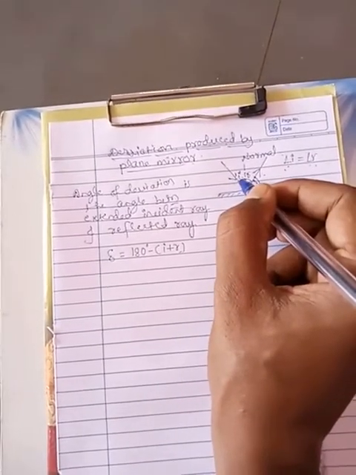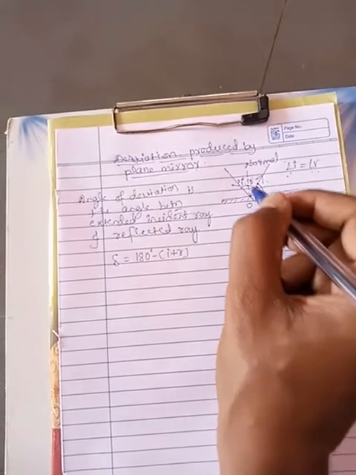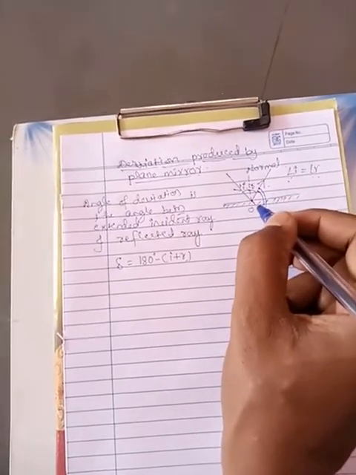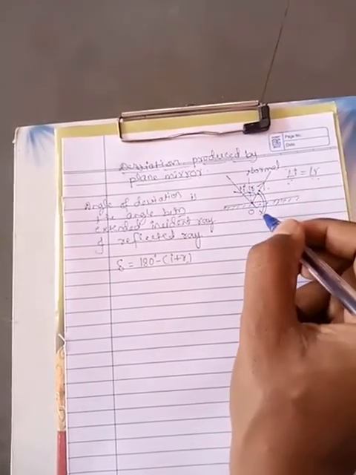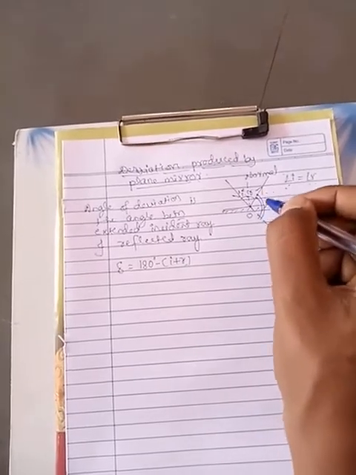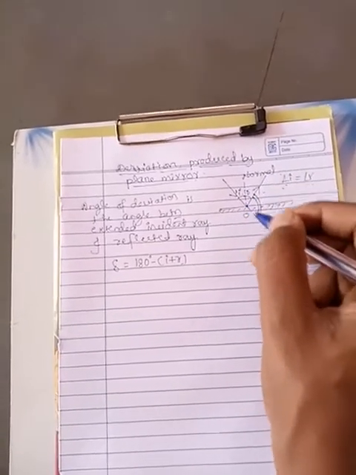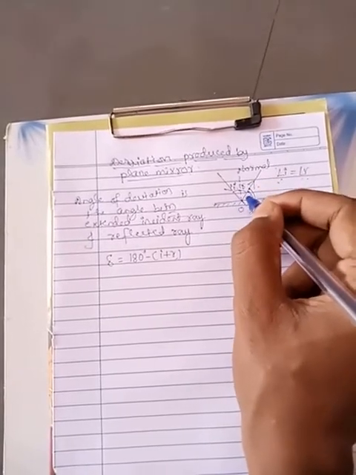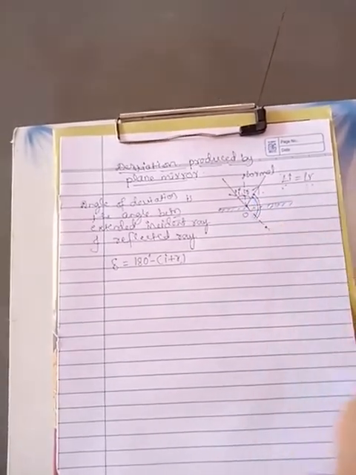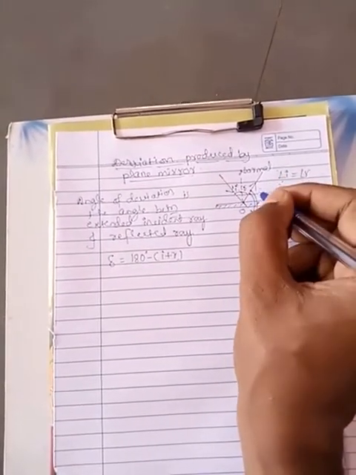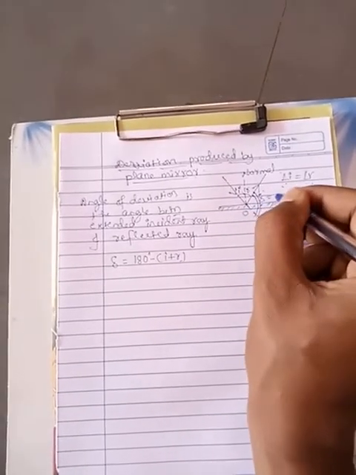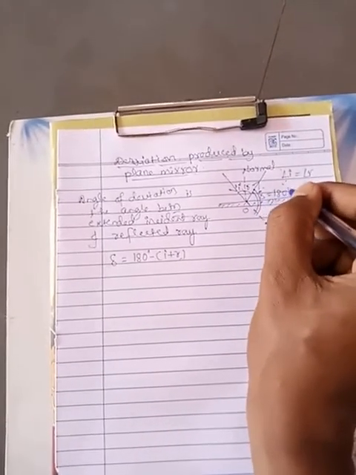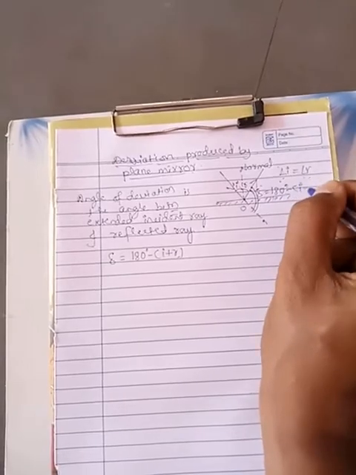Because the angle between the incident ray and the extended part is 180 degrees, the angle between the reflected ray and the extended incident ray is 180 minus (I plus R) according to mathematics. So this angle is the angle of deviation, that is 180 minus (I plus R).